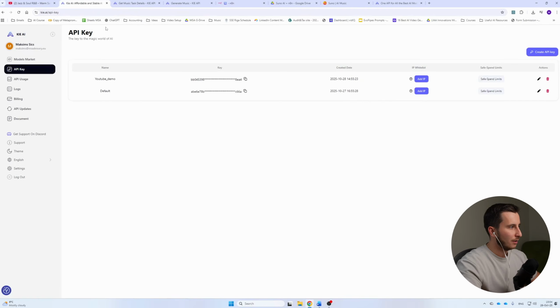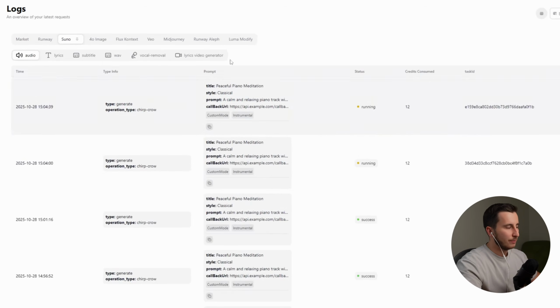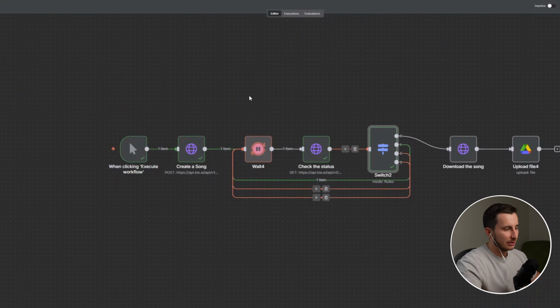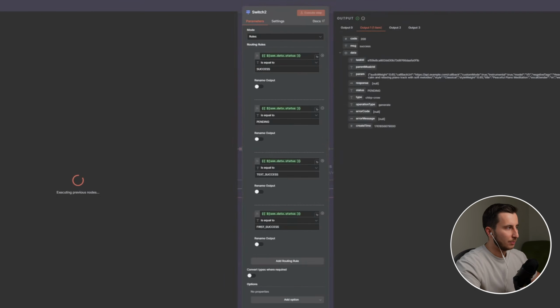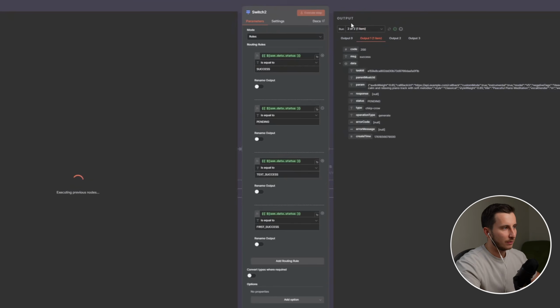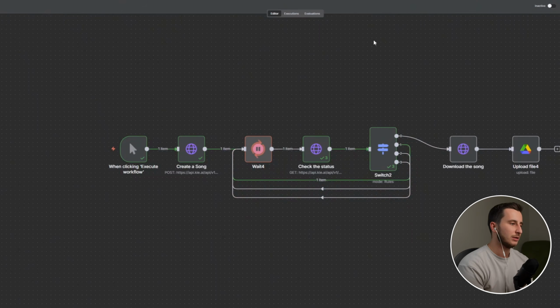I've launched a few songs already, I guess. If we go to logs, we have a few songs running in parallel just because we have launched a few scenarios. But let's see it again. The first thing here went through the first node, and because the first output of this was pending, it went through the first route, because this is operation number 0, 1, 2, and 3. Now again, we see that 3 times it checks the data. It means it was already waiting 30 seconds for the song to be created. Let's wait a few more seconds and we'll get back when the song is created.